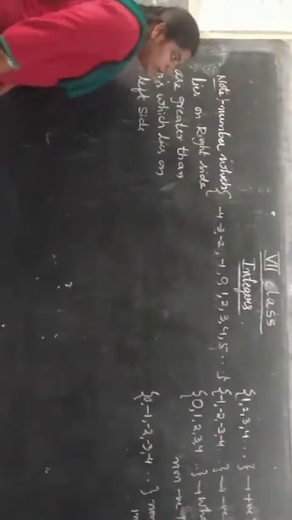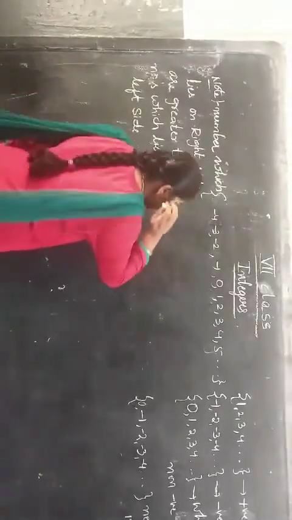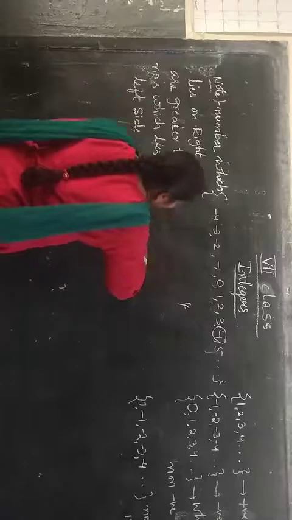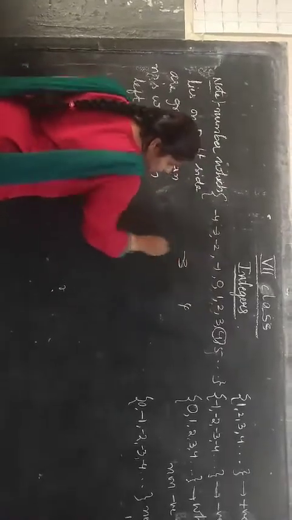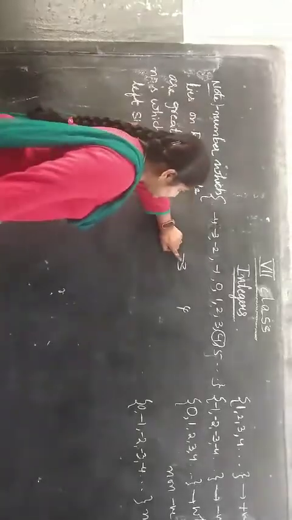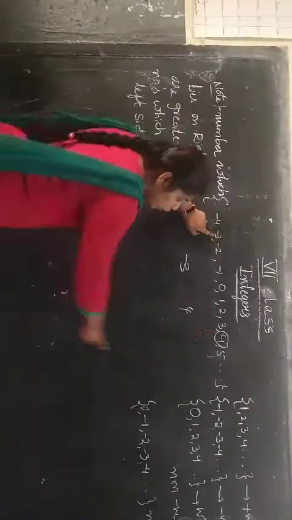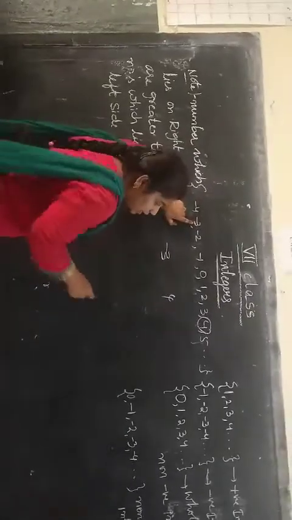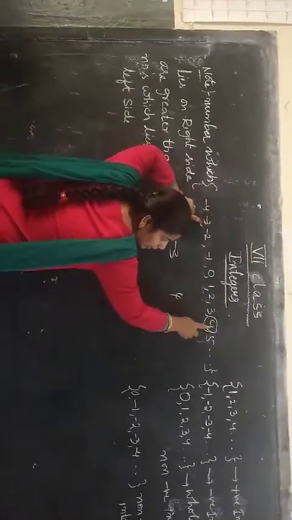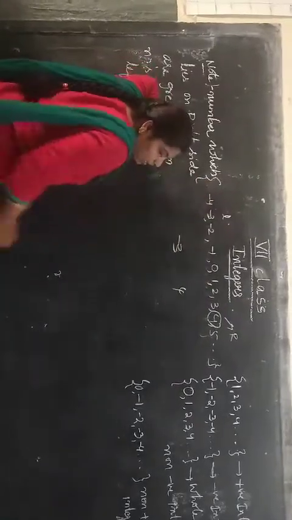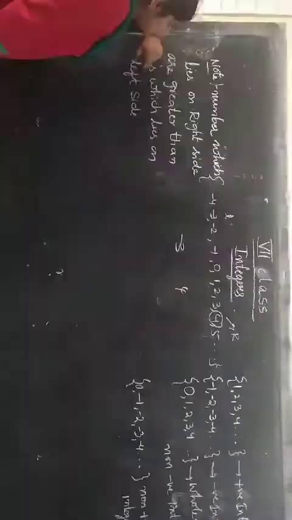Now I am taking two numbers here, 4 and -3. -3 is lying on the left side of 4. 4 is lying on the right side and -3 is lying on the left side. So what is our condition?